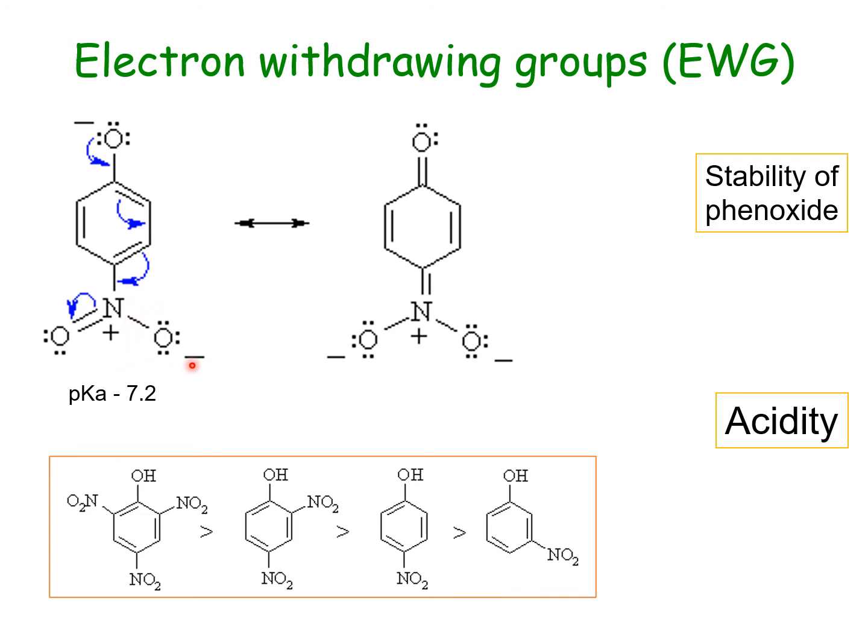So the number of resonating structures is more over here. That is why electron withdrawing groups actually increase the stability, which in turn increases the acidity of phenol. As the number of electron withdrawing groups at the appropriate positions goes on increasing, there occurs further enhancement in the acidity.